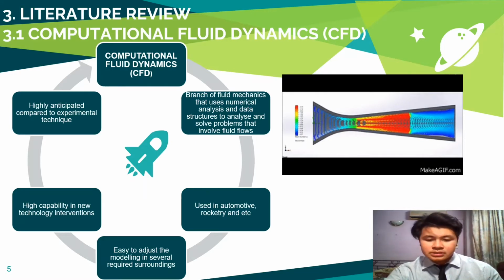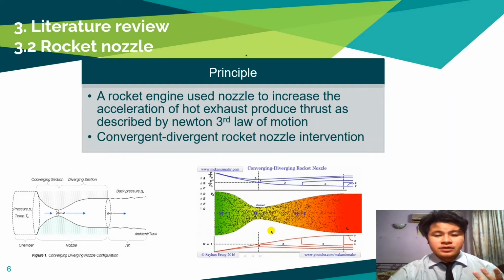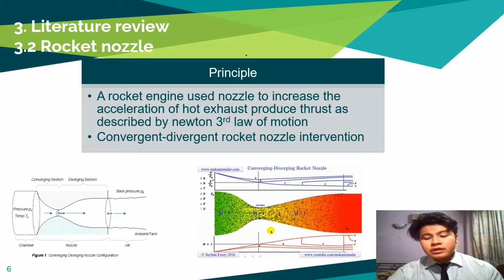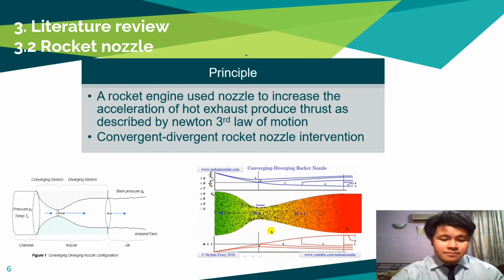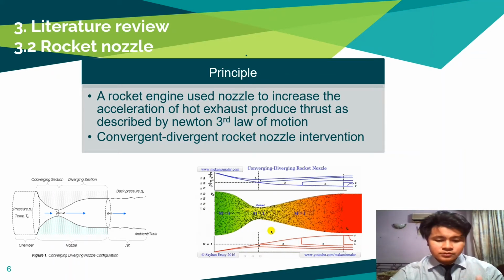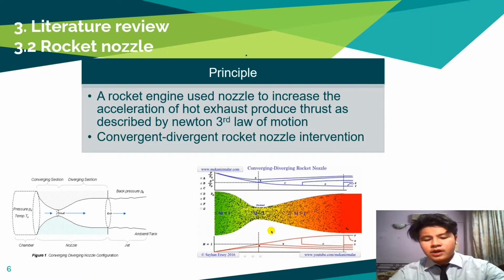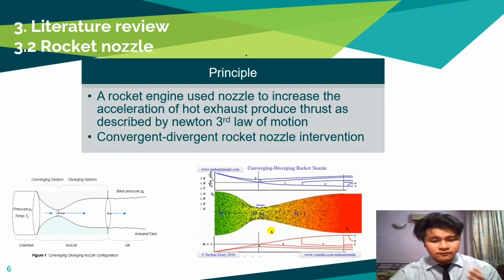The figures on the slide show the analysis of the fluid flowing in the nozzle, showing its Mach number in the colored section from the converging to the diverging sections. As we know, the rocket nozzle carries out its specific function to increase the velocity of a fluid such as water or gas as it passes through it. It is used widely in applications involving piping, aerospace, the construction industry, and others. The function of the nozzle doesn't stop there. It accelerates fluids from one stage to another. A nozzle is also able to control the speed and mass flow rate, and to direct the fluid as it passes through it.